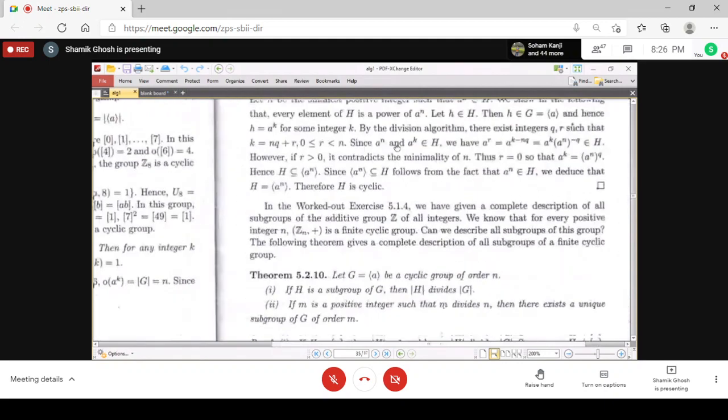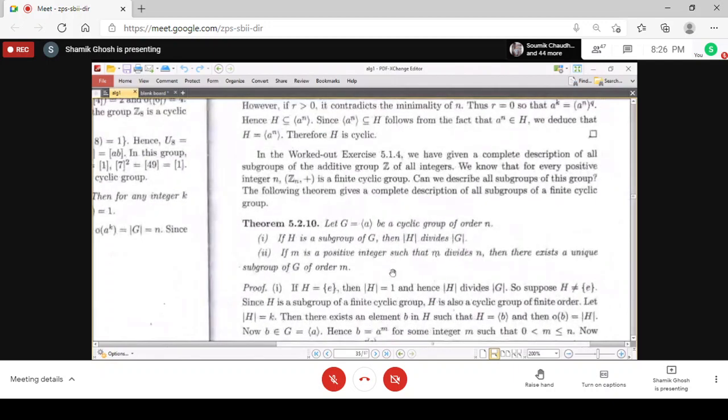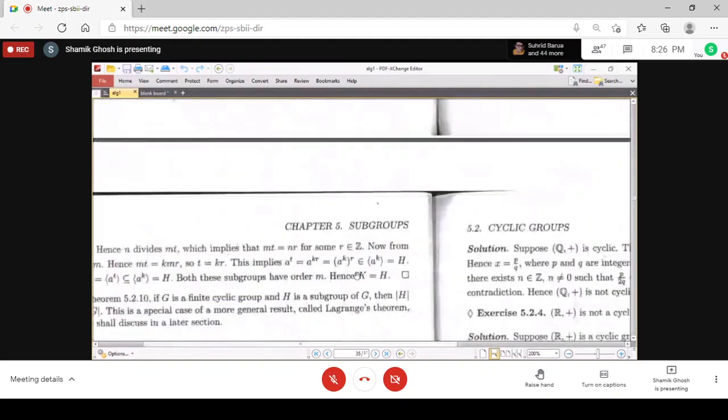And that is the theorem you see: let G be a cyclic group of order n. Then if H is a subgroup of G, then the cardinality of H divides the cardinality of G. And if m is a positive integer such that m divides n, then there exists a unique subgroup of order m. So these are actually all the results of this chapter, cyclic groups.